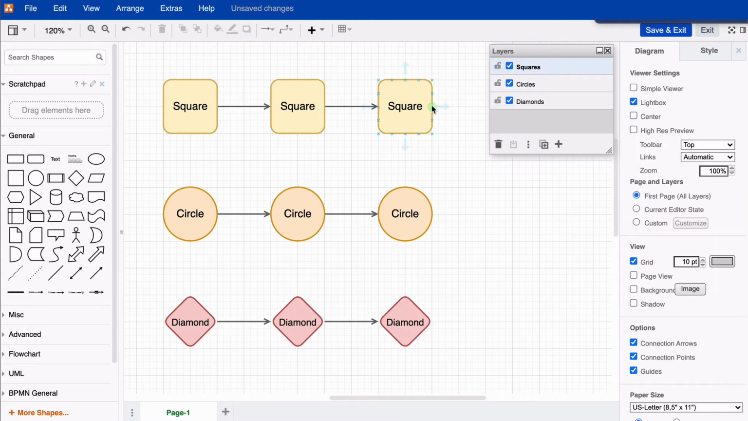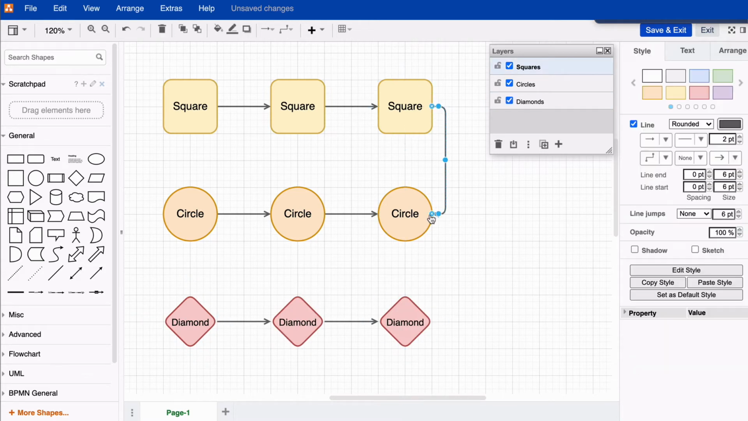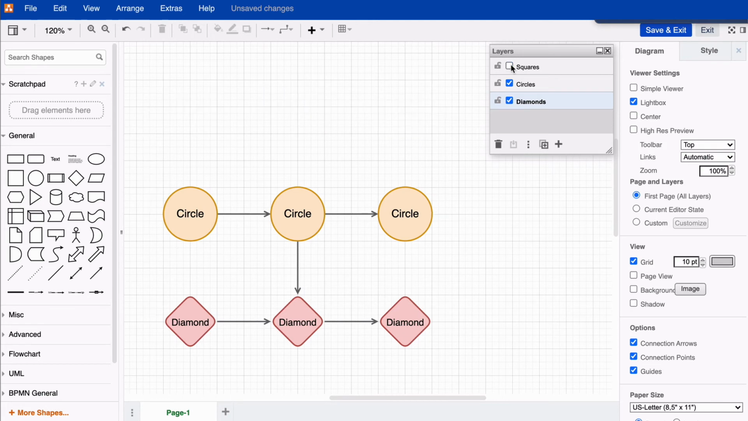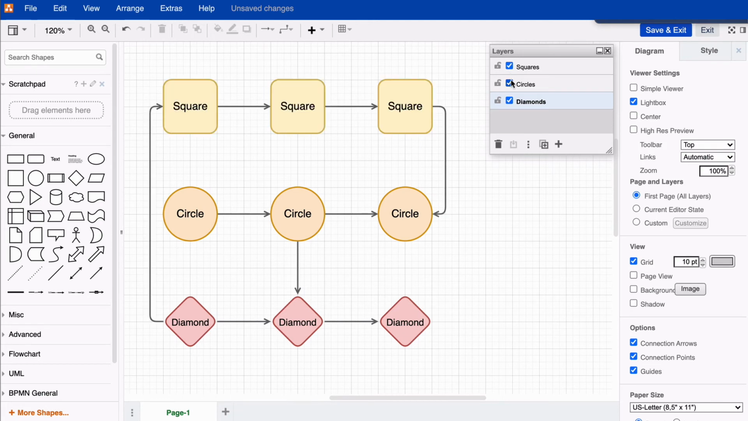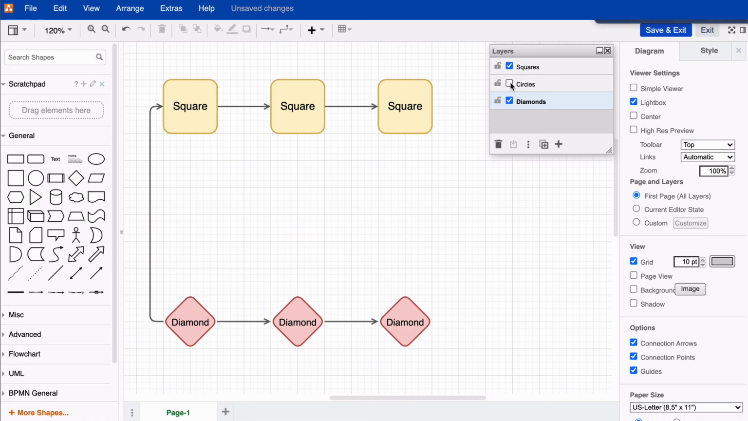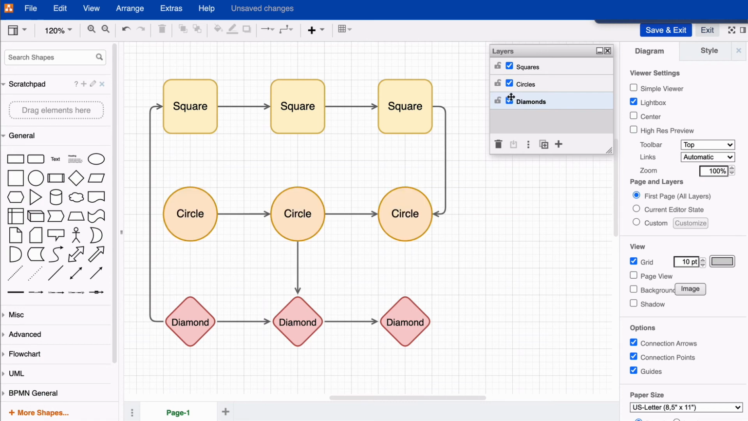Starting with the squares layer, we'll click and drag a connector to the circles layer, then from the circles layer to the diamonds layer, and from the diamonds layer to the squares layer. If you use the Hide checkbox, you will see that the connectors that link from one layer to the others are also hidden. And that's it.